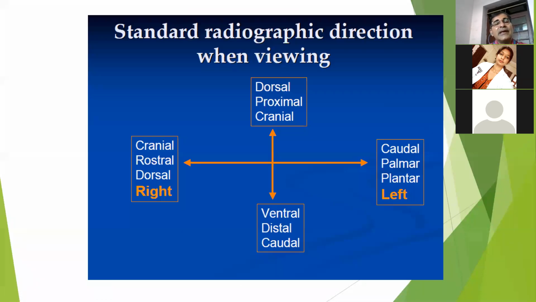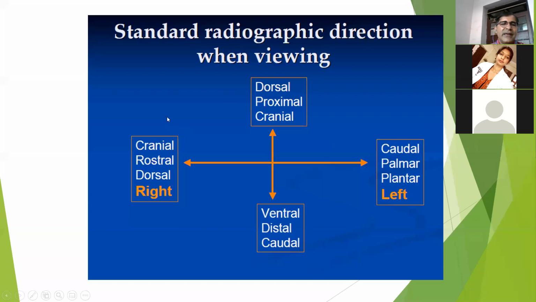So for viewing the radiograph, there is a standard protocol or a standard SOP. If you want to view the radiograph in a viewer, you must orient the radiograph in this manner only.